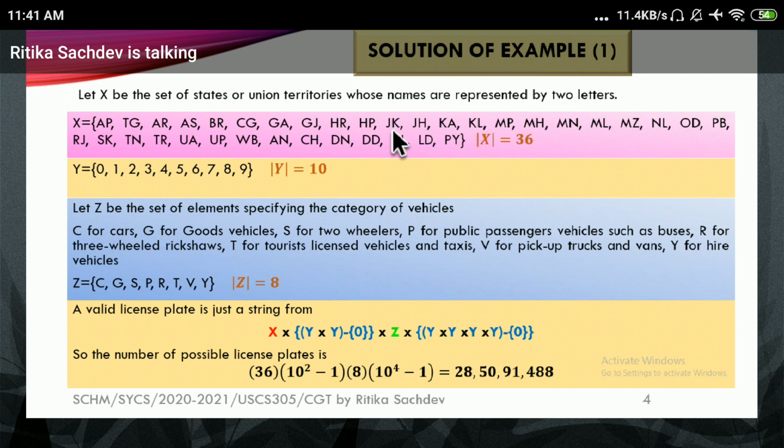So at that time, we had 28 states and 8 union territories. Now, if you want to include 29 states and 7 union territories, please do it accordingly. At least I am not aware that they have changed the license plates in Jammu and Kashmir. They are still working on it. They have not given new number plates to them. And if that is being given, that is a real world example which you should take up and work on. So we were working on 28 states and 8 union territories, which Ritik Mishra has written down.